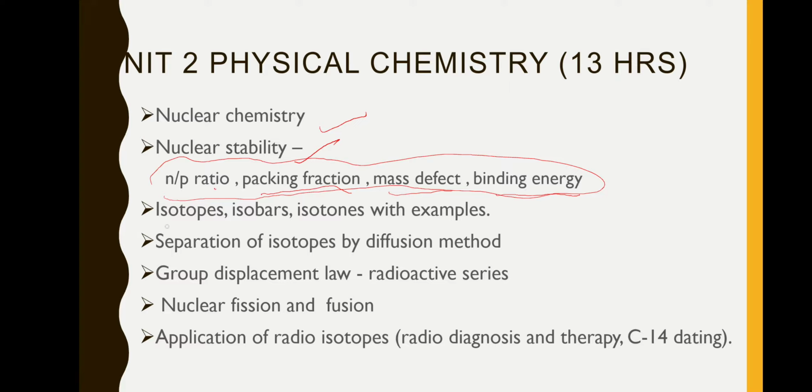Okay, next isotopes, isobars and isotones with examples. That is certain terms only that we will see. Now separation of isotopes by the diffusion method. There are different methods, but we are going to see only the diffusion method.